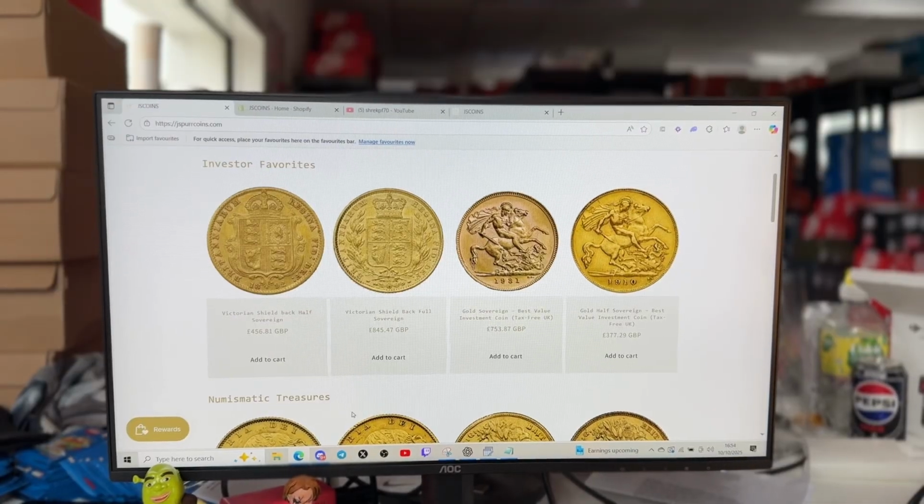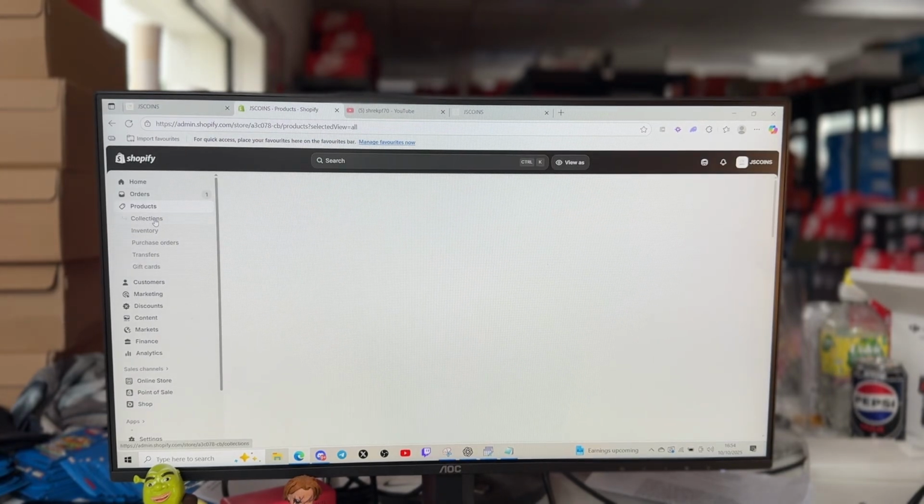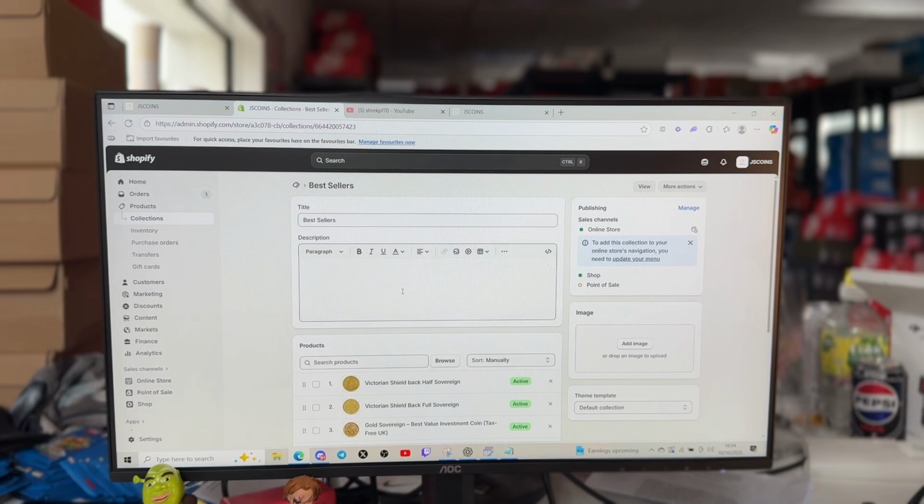Right then people, let me show you how to add the investor favourites and replenish it. So here are my 4 investor favourites at the moment, and I'm going to show you how we can edit it in Shopify. Let's begin. Firstly, you're going to go over to your products and then go to collections. My collection is called best sellers, but that's for the investor favourites, I know that.